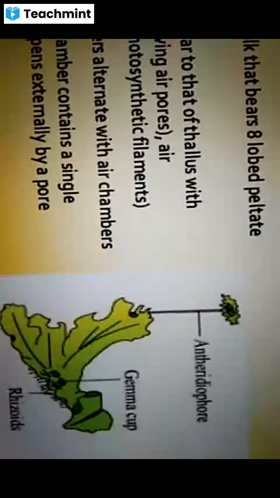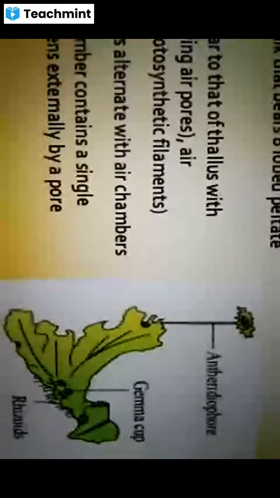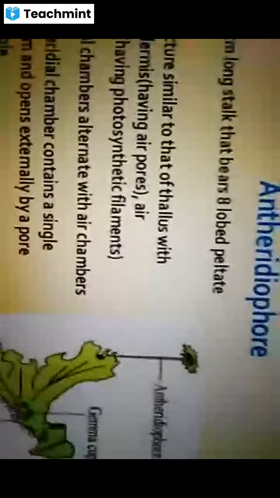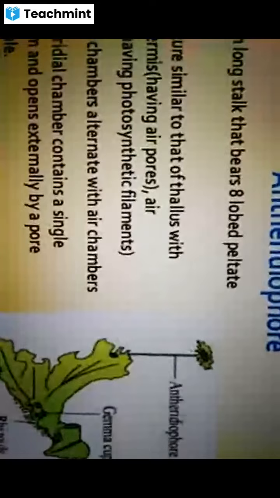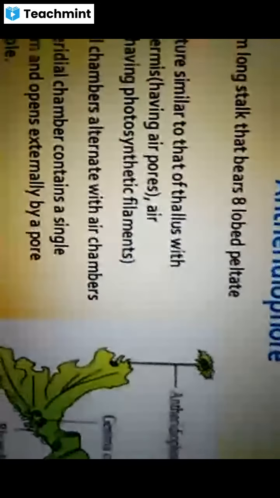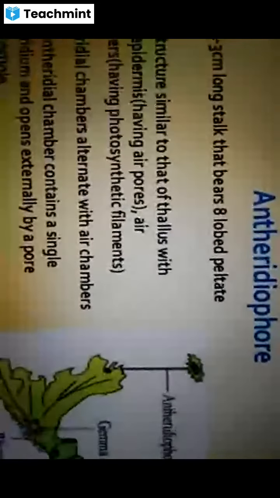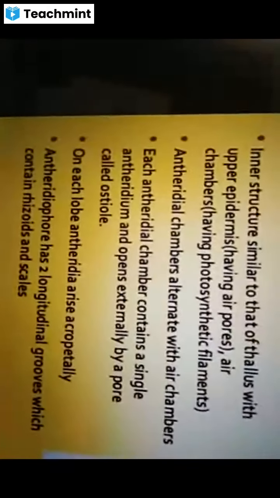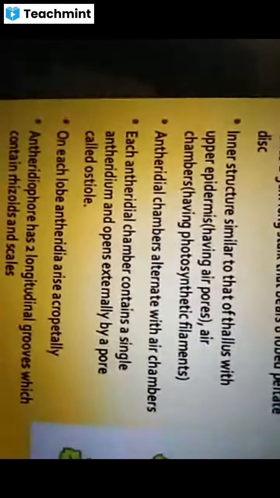Apart from this, it bears air pores also, and these air pores alternate with antheridial chambers. Each antheridial chamber contains a single antheridium.